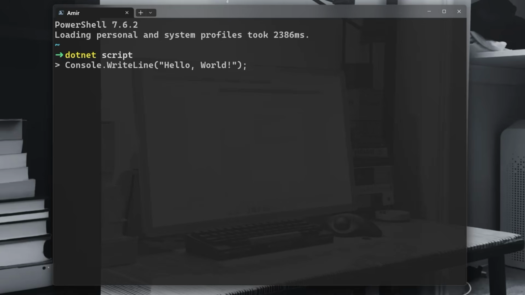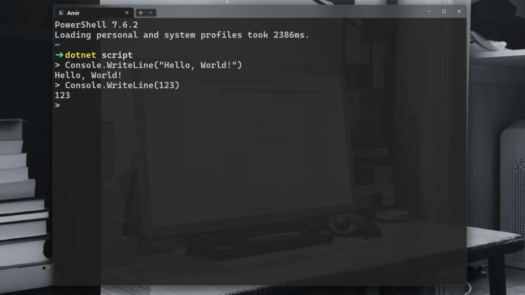You can put the semicolon or leave it out in .NET Script. It's going to accept it normally, no problem. And you can obviously do Console.WriteLine with numbers, like this, for instance.